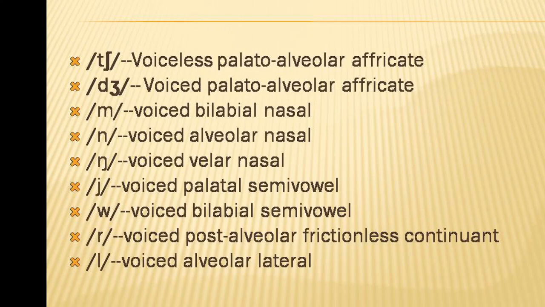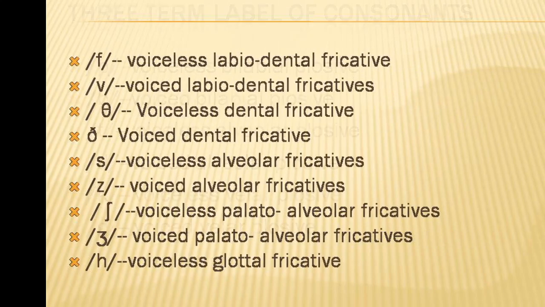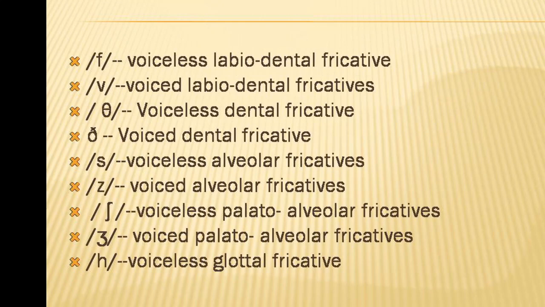Voiced velar nasal. Y, as in young, you, voiced palatal semi-vowel. W, voiced bilabial semi-vowel, wind and veil. We often mispronounce this w as v. V is a voiced labiodental, with the lower lip and front teeth as the articulators.